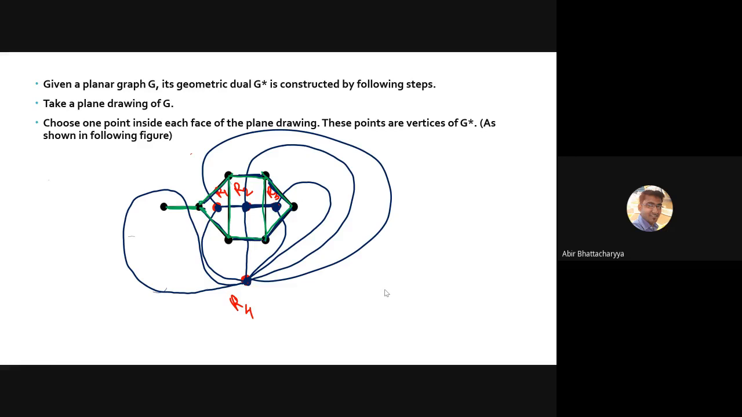That is your dual of the graph. That blue graph is going to be your dual of the graph, and the green graph is the original graph. So blue is going to be your dual.